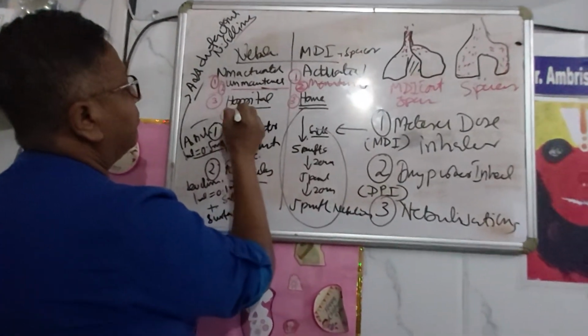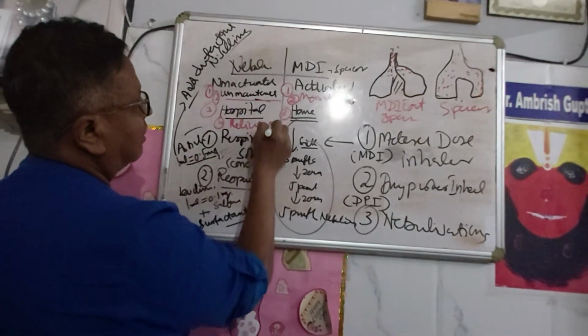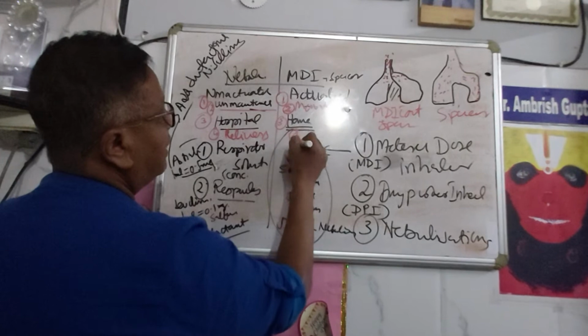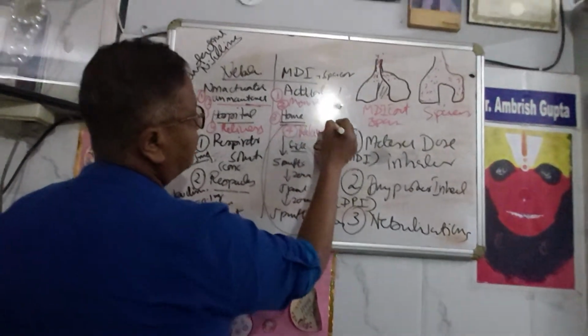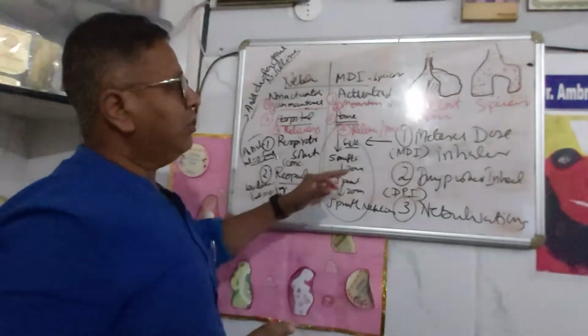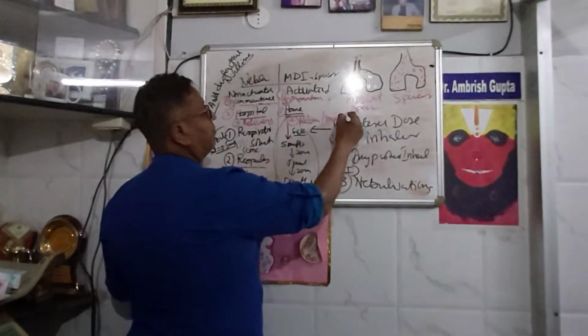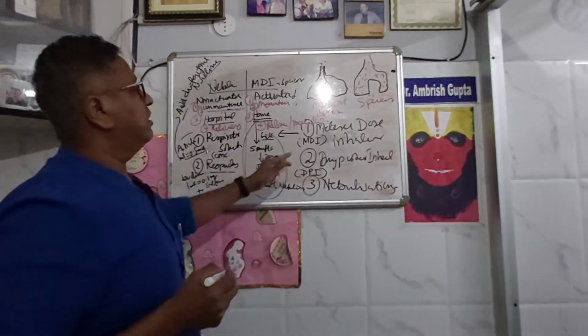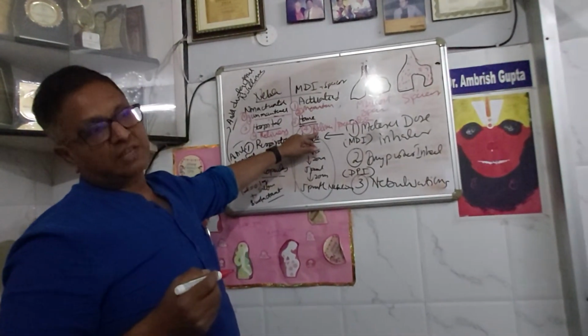Fourth, a nebulizer is mainly meant for relievers, while the MDI is meant for relievers as well as preventers. So for a long, chronic duration of time, MDI is the preferred mode for preventers, and relievers can also be given.